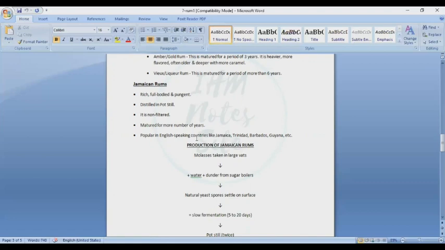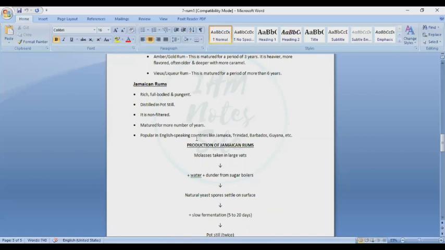Matured for more number of years. Popular in English-speaking countries like Jamaica, Trinidad, Barbados, Guyana, etc. So these are the countries where it is most popular and most famous.